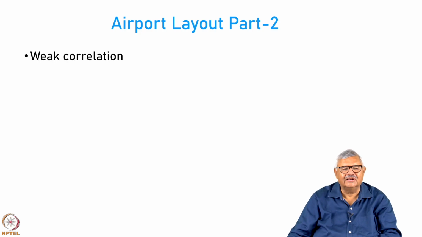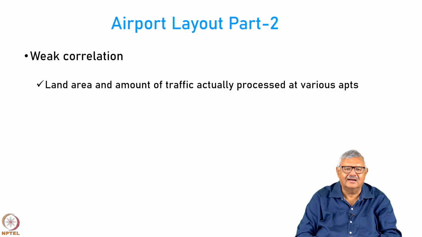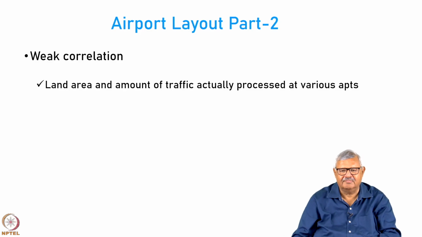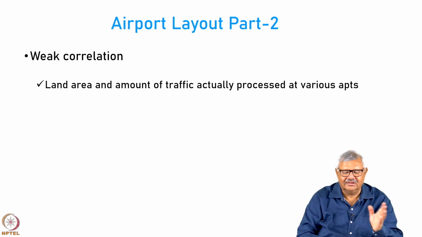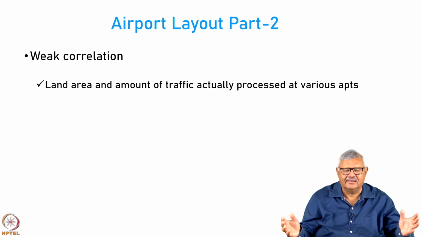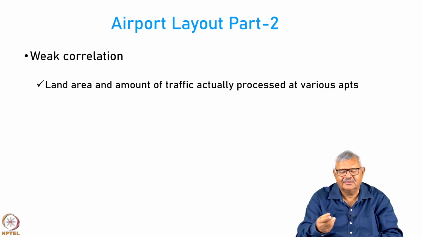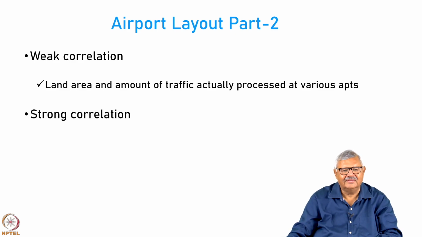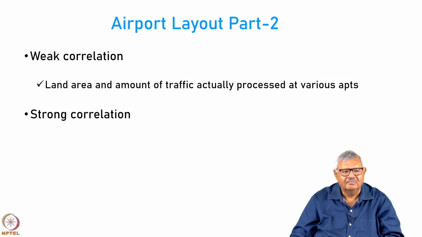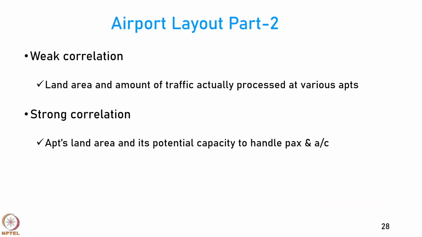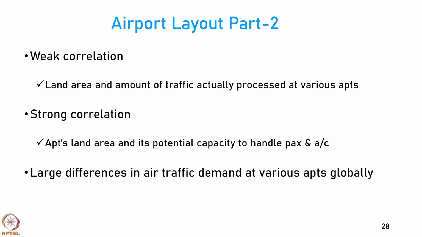Now, there is a very weak correlation between the land area and the amount of traffic actually processed by various airports. There are some airports, for example, one in Saudi Arabia which has a very large land area, but much lesser traffic. And then there are some airports where the area may be small, but the traffic is very high. Also, there is a very strong correlation between the airport's land area and its potential capacity to handle passengers and aircraft. Now, there are large differences in air traffic demand at various airports globally.